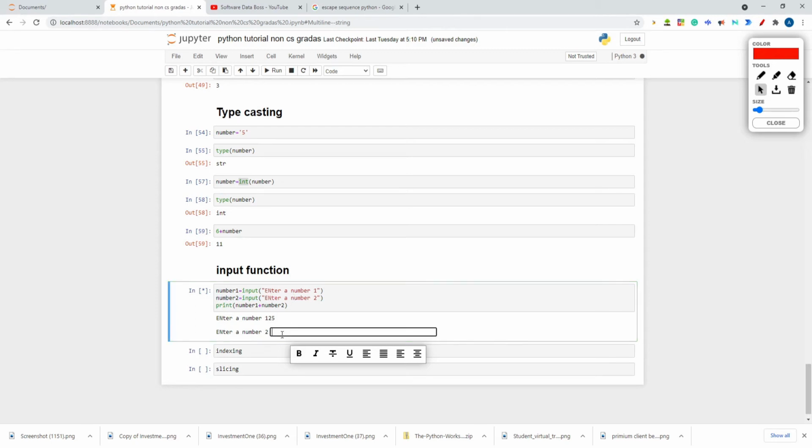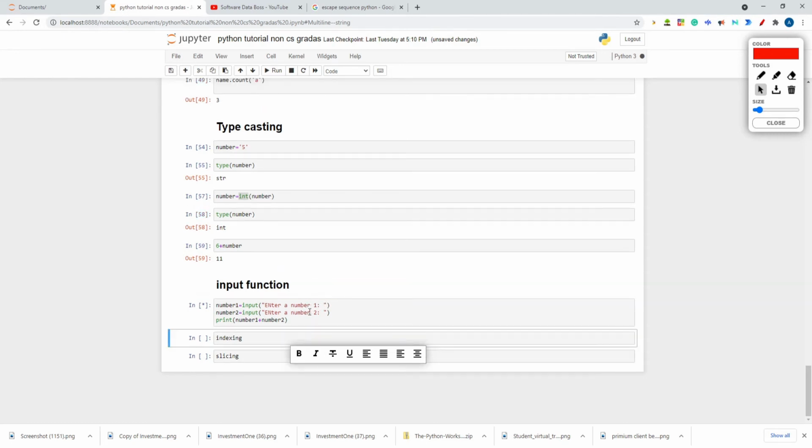I am giving here, let's take... see, this is not 125, actually the number 1 is coming because of this. So let me give a colon and a space over here so that you will not get confused.